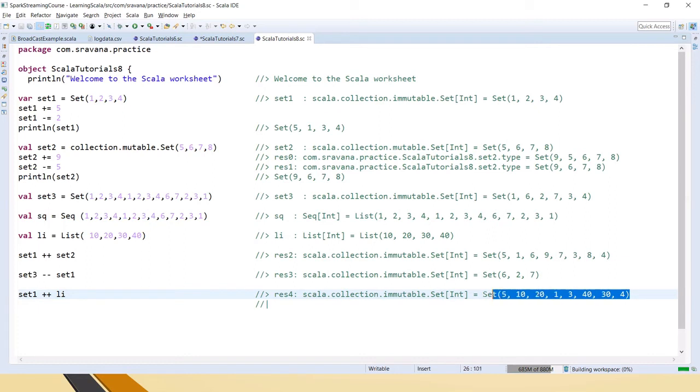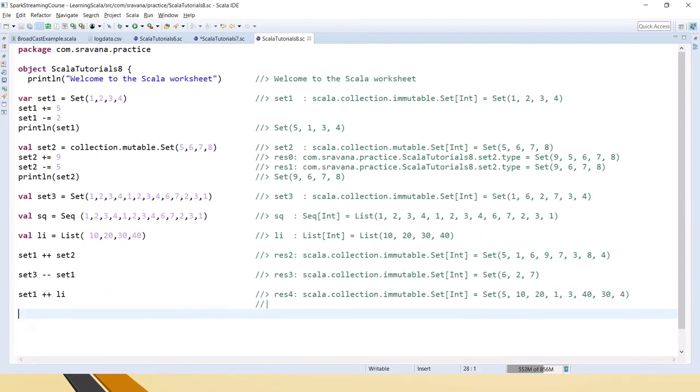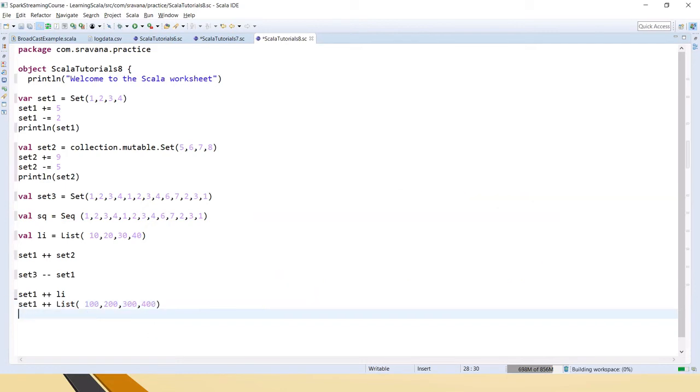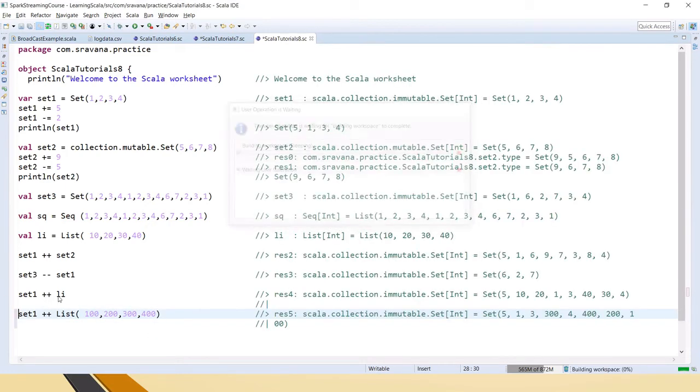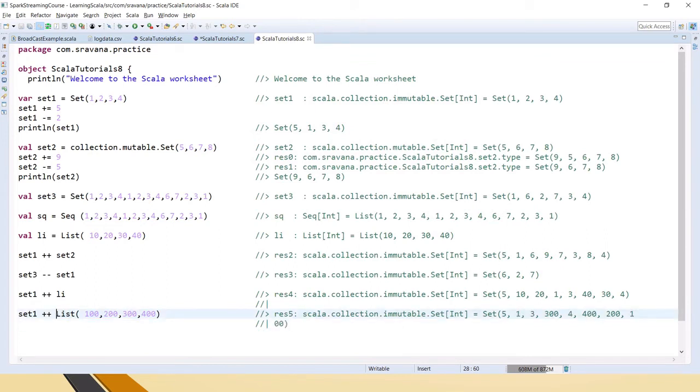Still it has created a set combining both the set and the list. Got it? And also, if you don't want to create another variable called list and you want to pass it directly here, you can do that. Instead of creating a variable and passing it, you can directly use the list here.